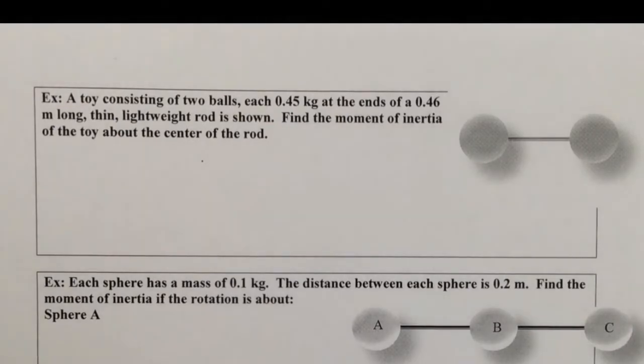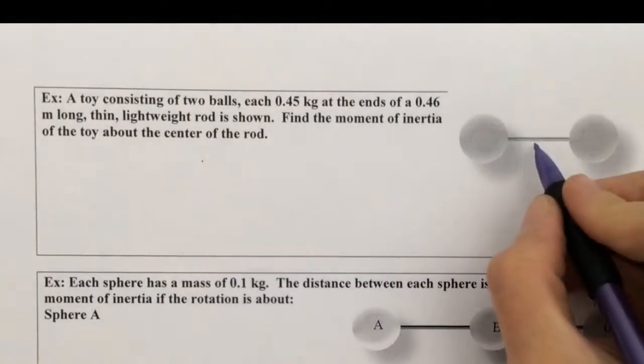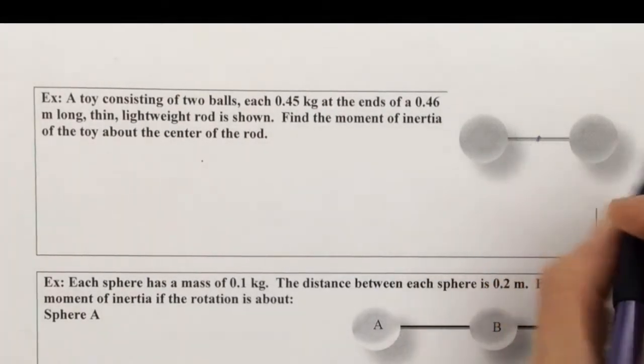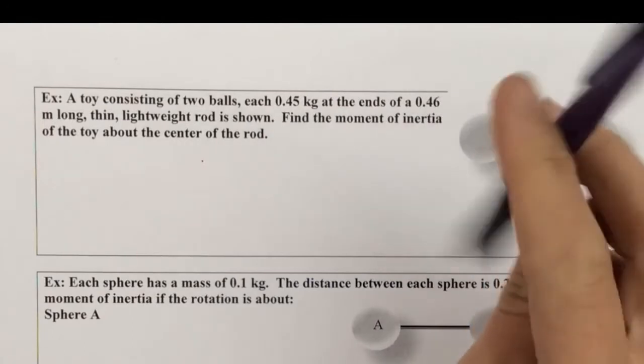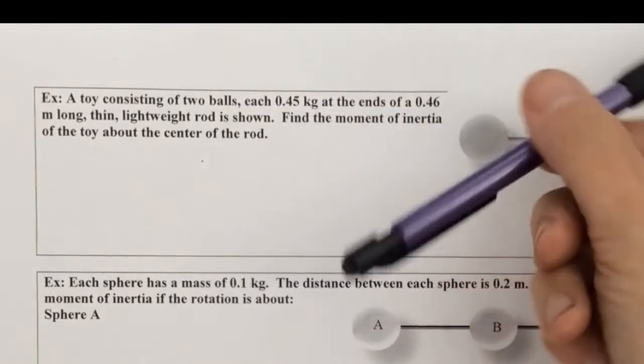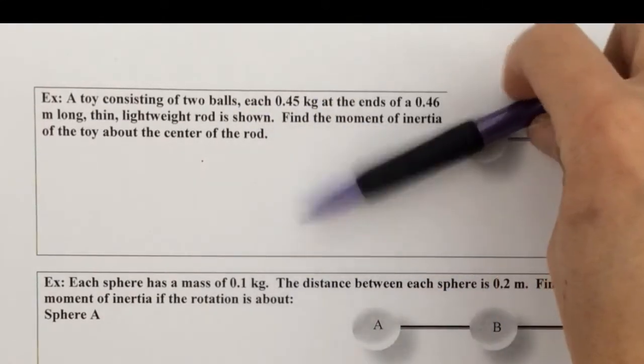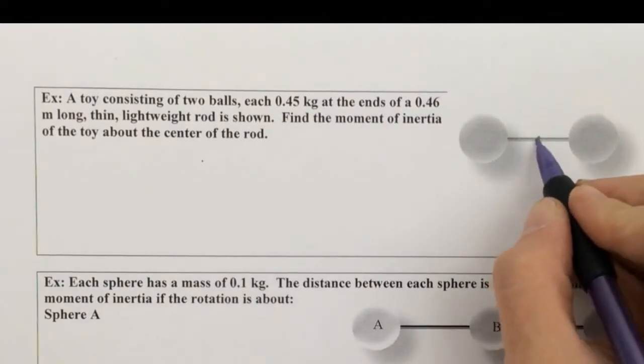Okay, so we're going to go through a couple examples of moment of inertia. This is a toy consisting of 2 balls, each 0.45 kilograms, at the ends of a 0.46 meter long thin lightweight rod. Find the moment of inertia of the toy about the center of the rod. What that means is this is the point of rotation. So this thing is either spinning like this or spinning around like this, but it's spinning from this point here.